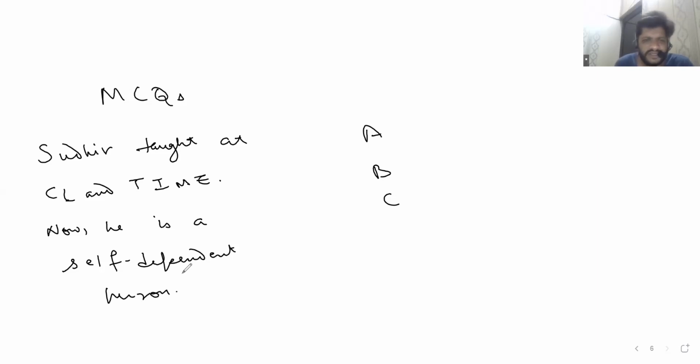Sudhir taught at CLN time. Now he is a self-dependent person. So let's say you have a question that has three options.